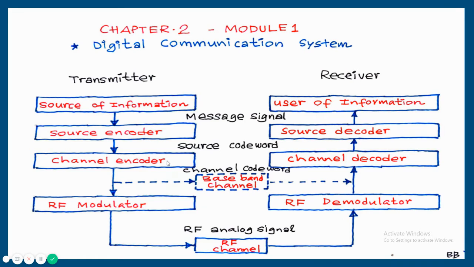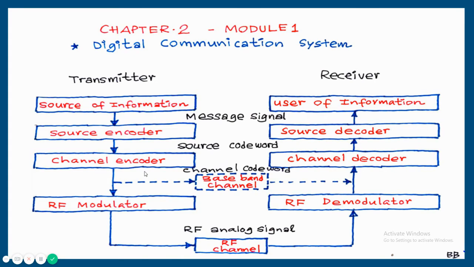Channel encoder is an error control coder. Channel encoder will generate some parity bits. The parity bits are also going to be transmitted. Using these extra parity bits, the receiver is able to detect error, or detect and correct error. So using channel encoding, error control is possible in a communication system. Again, the output will be in terms of ones and zeros.